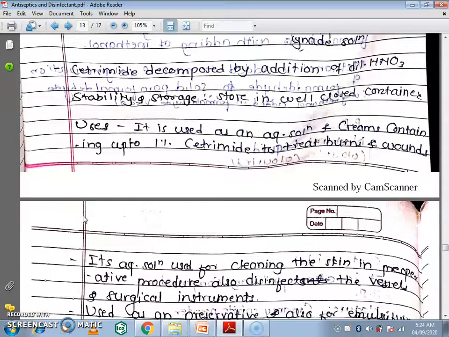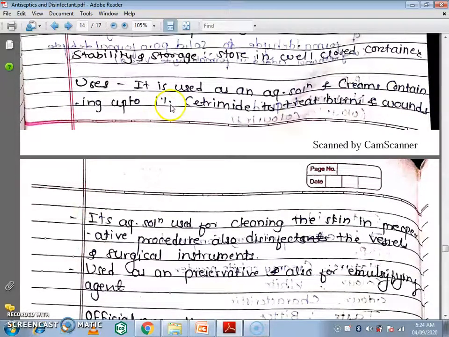Next are the uses, that is very important. It is used as an aqueous solution and cream containing up to 1% cetrimide to treat burns and wounds.